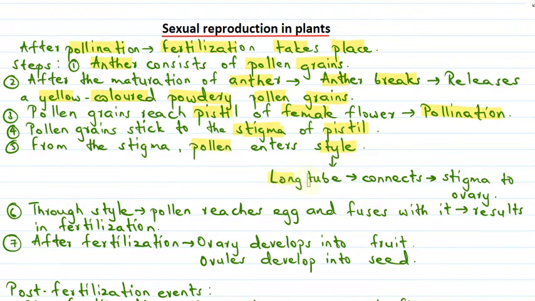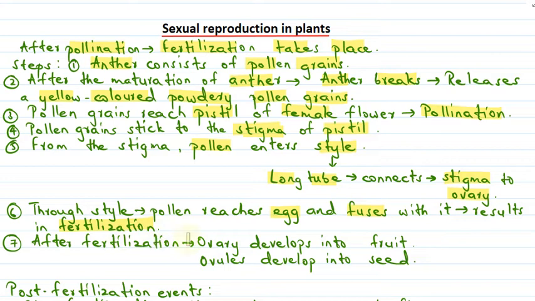Style is a long tube, and this style helps in connecting the stigma to the ovary. So ovary is actually the basal part of the pistil, and stigma gets connected to the ovary with the help of this style, which is a long tube-like structure. So through the style, pollen grains actually reach the egg, and then they fuse with it, and this fusion results in the process of fertilization.